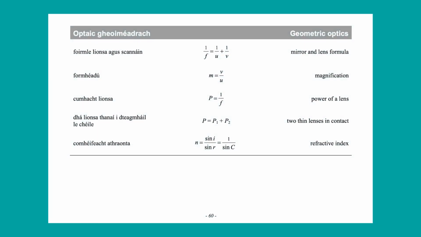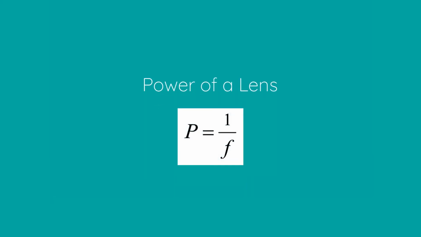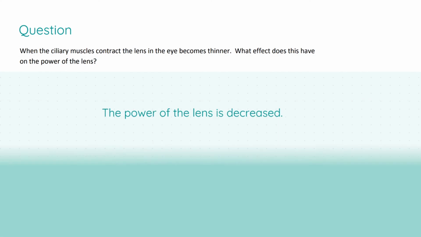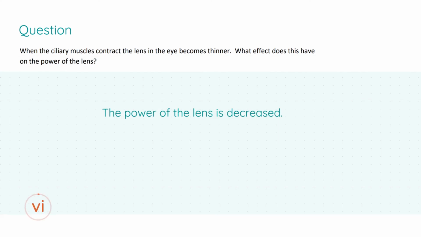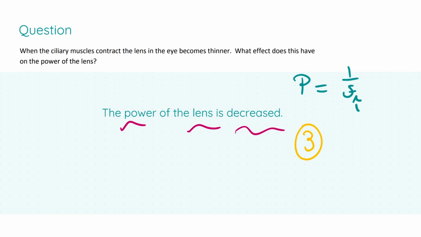Before we go on to that question, I just want to draw your attention to page 60 of the Formulae and Tables book, in particular, the formula for the power of a lens. So the power of a lens through this change of the ciliary muscles is affected as follows. The power of the lens is in fact decreased. This can come from the formula P is equal to 1 over F, where F is the focal length. If the lens in the eye becomes thinner, any lens that becomes thinner will have a larger focal length, and since it has a larger focal length, the power is going to decrease due to this inverse relation. This explanation will get you 3 marks.